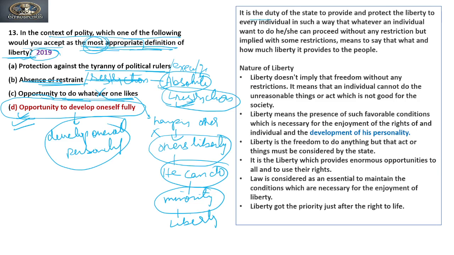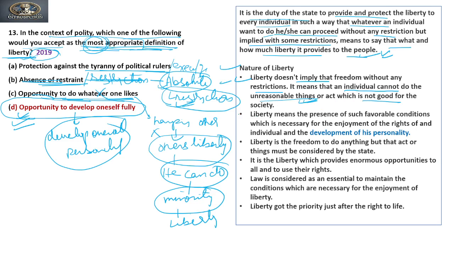It is a duty of the state to provide and protect the liberty to every individual in such a way that whatever an individual wants to do, he or she can proceed, but implied with some restrictions, meaning what and how much liberty is provided to the people. So it is a duty to provide liberty, with restrictions on the use of liberty. The nature of liberty means that liberty does not imply freedom without any restrictions. It comes with the restrictions as we have seen. It means that an individual cannot do unreasonable things or acts which are not good for the society.